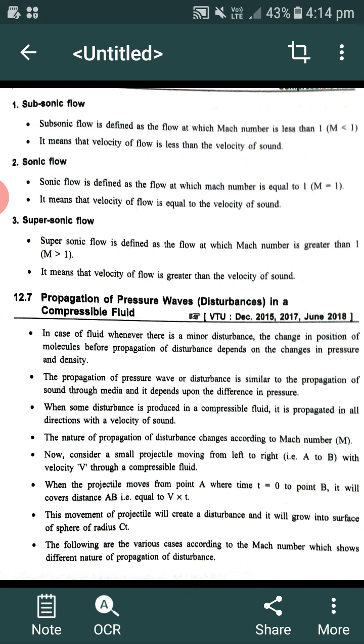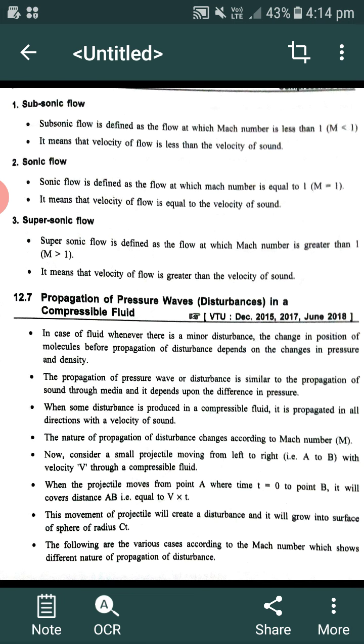It means the velocity of the flow is equal to the velocity of sound. Third one, supersonic flow. Supersonic flow is defined as the flow at which Mach number is greater than 1, that is M is greater than 1. It means the velocity of the flow is greater than the velocity of sound.